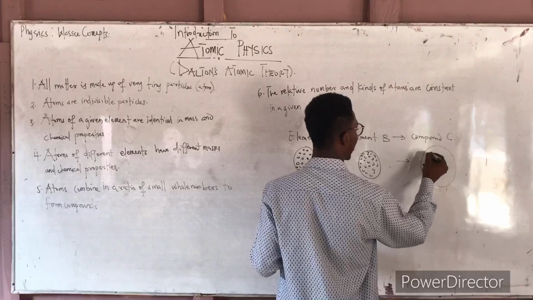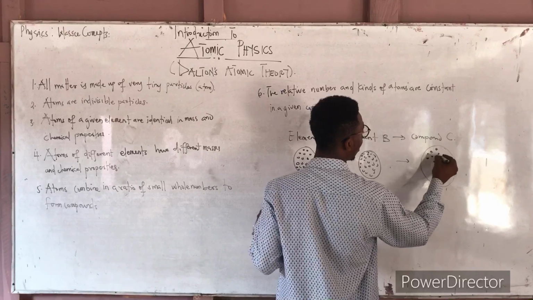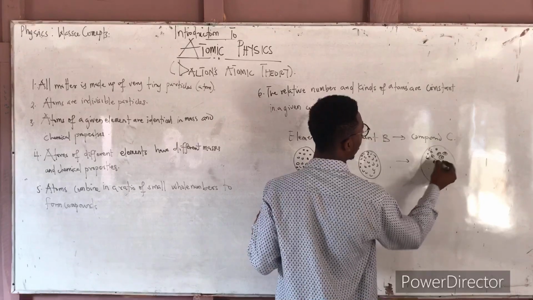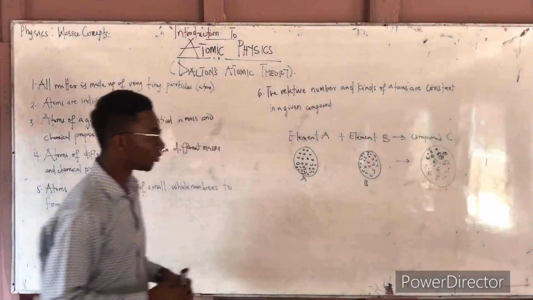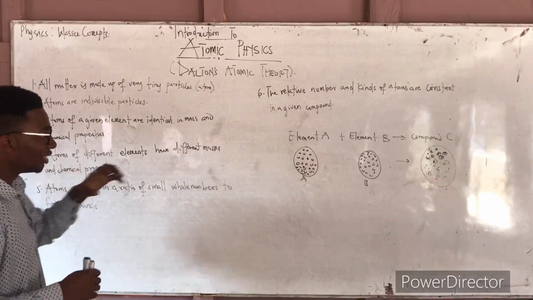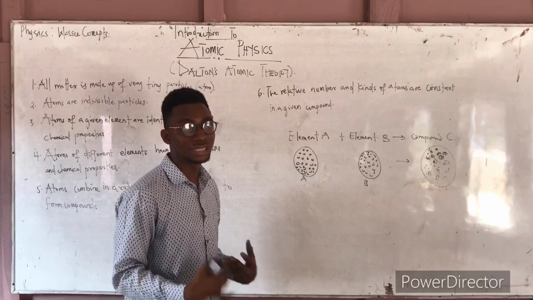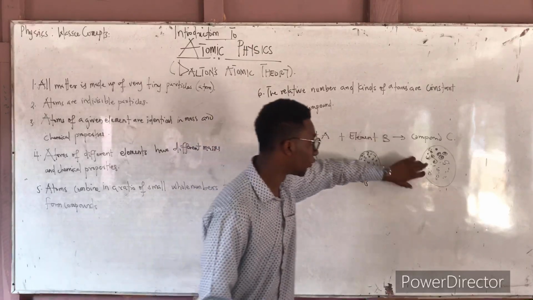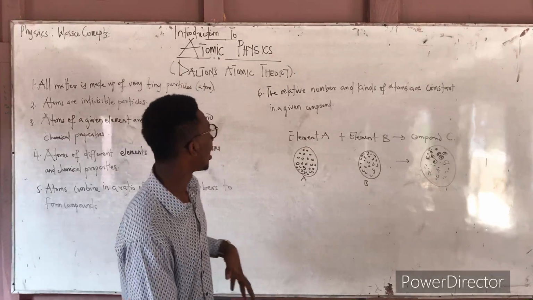When you add them, you get your compound C. So you get your atom A's and some of your B's around it. Are you getting it? So the atoms of A and B come together to form the compound C. So the atoms are what? Indivisible particles. That was the second thing he said. So anytime you divide matter into those tiny particles called atoms, you can't divide those atoms again, because even if you react A and B, you still find A and B in your compound C. That means there's no way you can divide the atoms again.